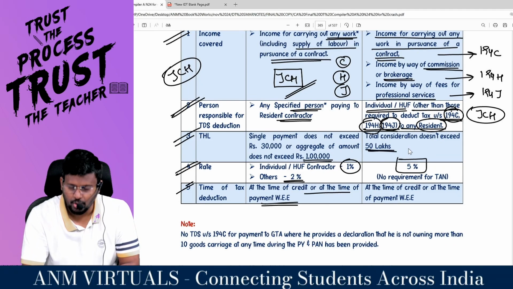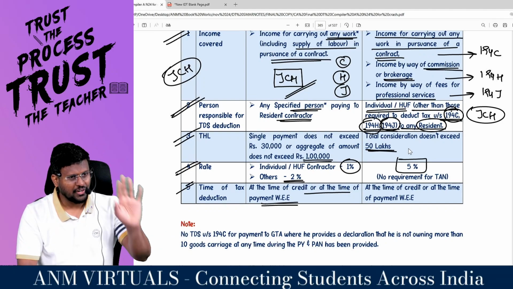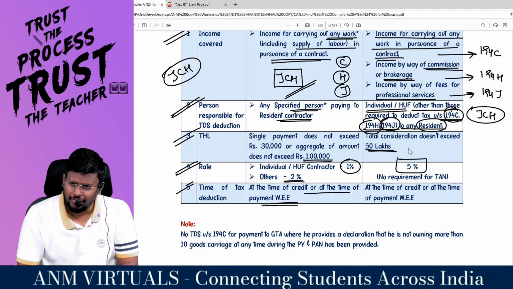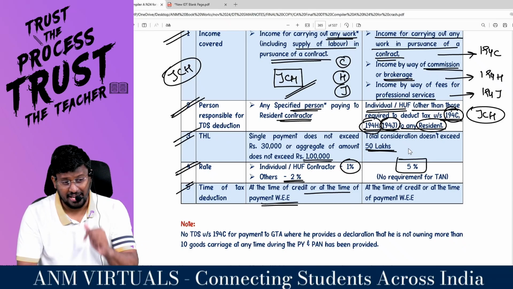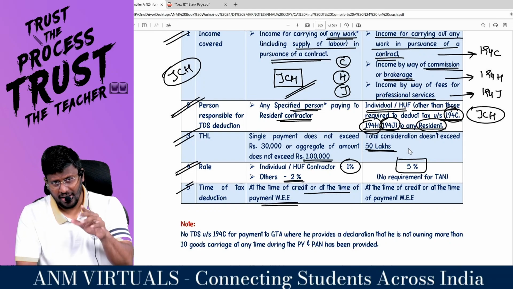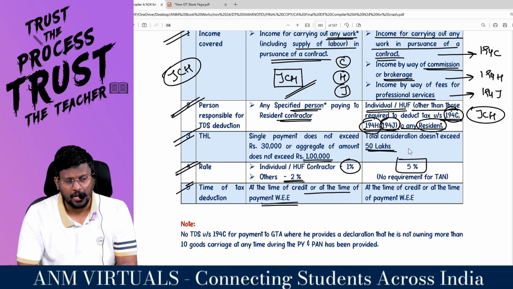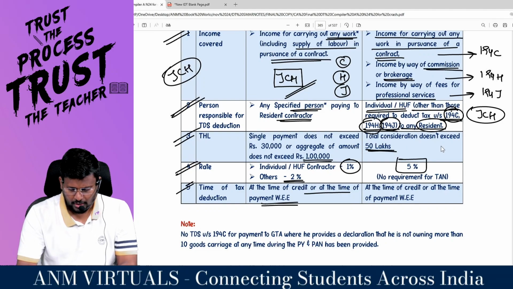Total consideration does not exceed how many lakh? That is the threshold limit. Up to 50 lakh, no need to deduct TDS. Why 50 lakh? Because 50 lakh is the threshold limit, because this is a high value transaction. This is the second high value transaction. 194IA was the first high value transaction. Correct, sir? 194M is the second high value transaction.